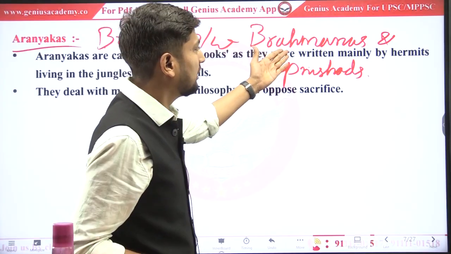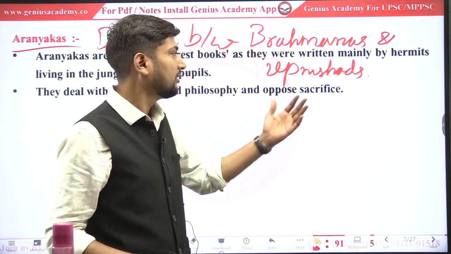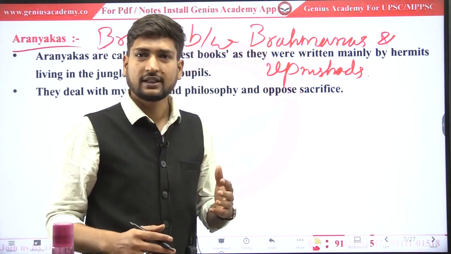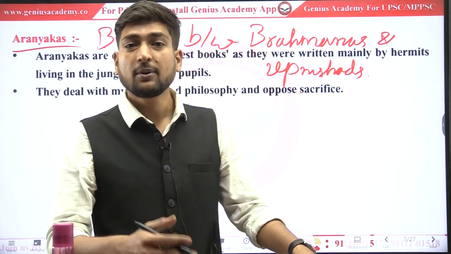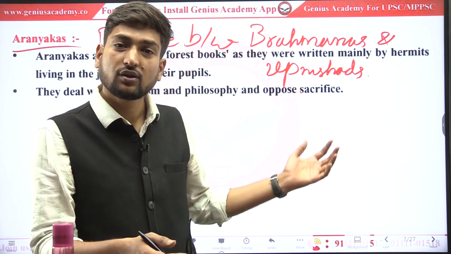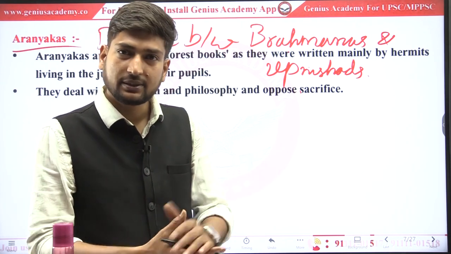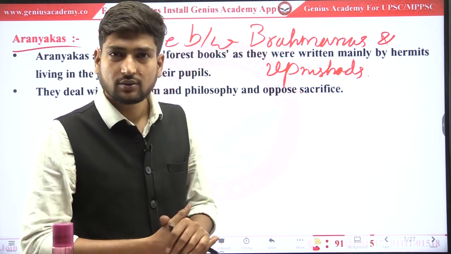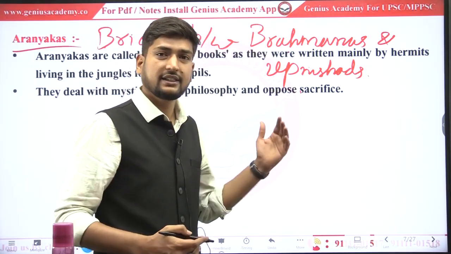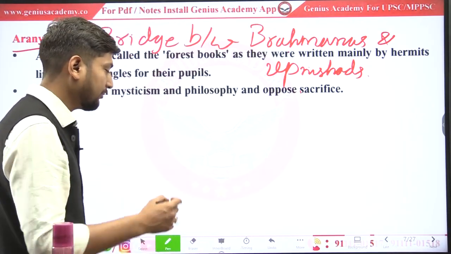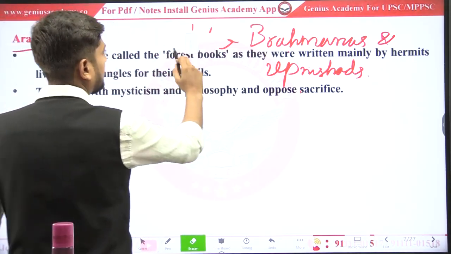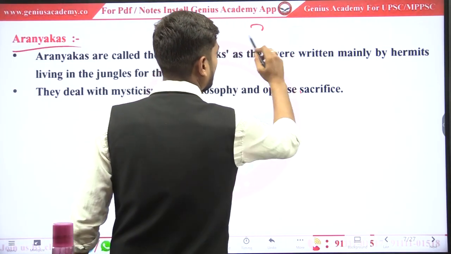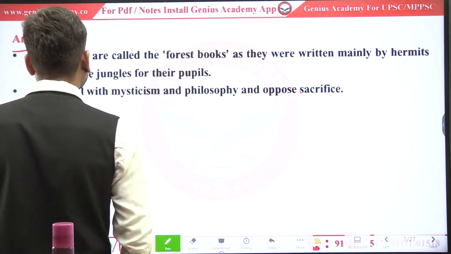What? Because in Brahmanas rituals are given, in Upanishads philosophy is given. So this contains both. What type of both? It focuses on philosophical and meditation perspective also, yogas also. So we can say these texts are the bridge between Brahmanas and Upanishads. So we will see Upanishad further, but you should remember these are the bridges.